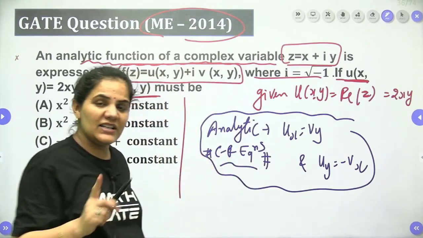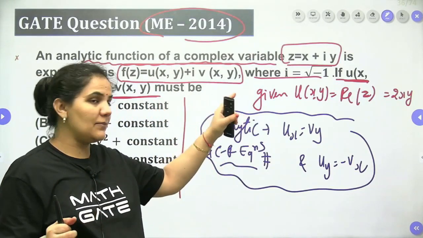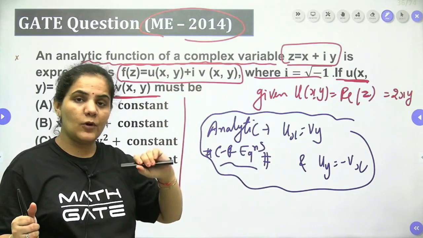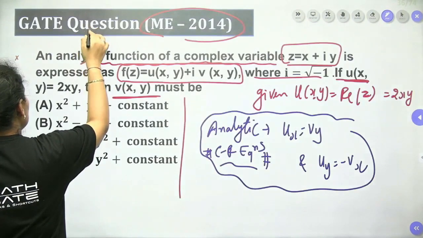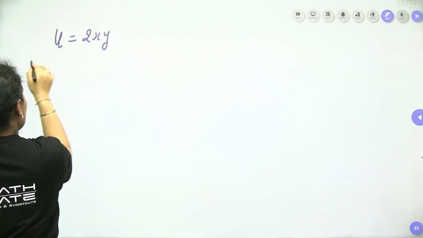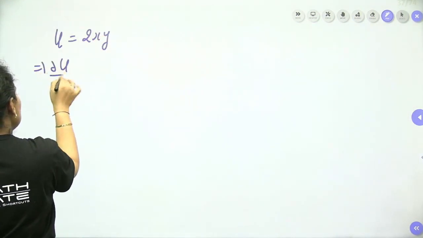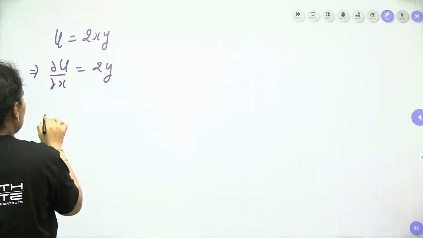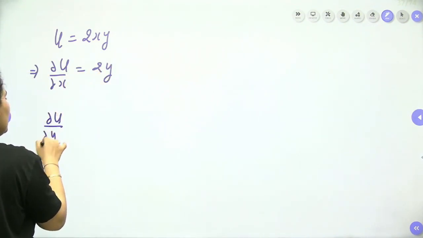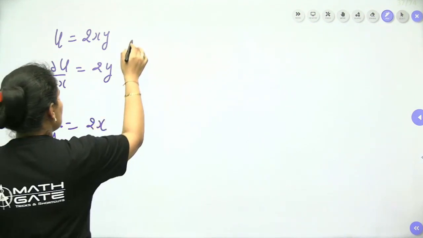Yes, if it satisfies the CR equation, then we can approach with the help of options also. When it satisfies the CR equation, we have u is equal to 2xy. Let's take ux, meaning del u by del x, which is equal to 2y only. Let's take del u by del y, which is equal to 2x.